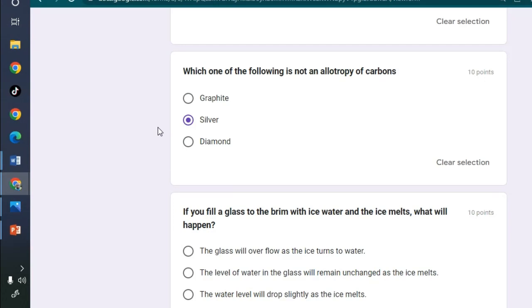So the structure of the bonding in those elements leads to two or more different substances. So graphite, which is found in a pencil, is very soft, yet diamond is very hard, but all contain carbon.